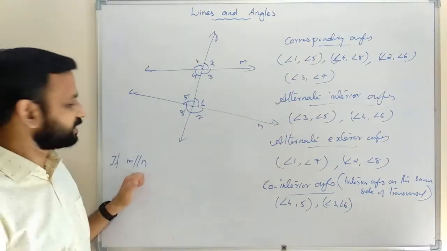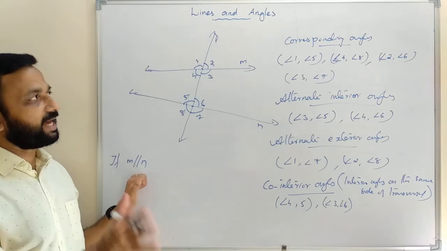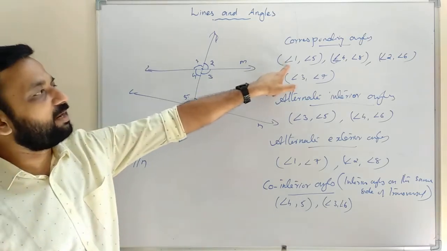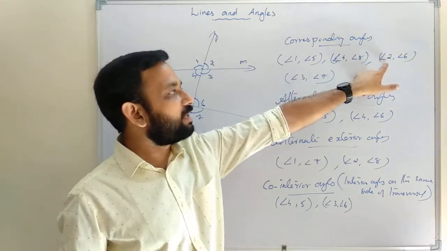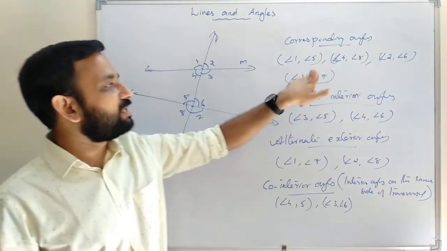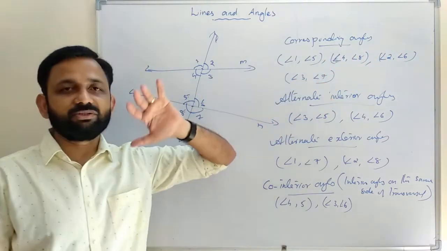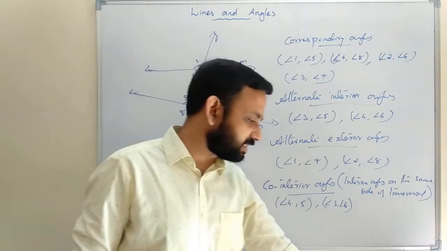That is the first axiom. If M is parallel to N, then angle 1 equals angle 5, angle 4 equals angle 8, angle 2 equals angle 6, angle 3 equals angle 7.